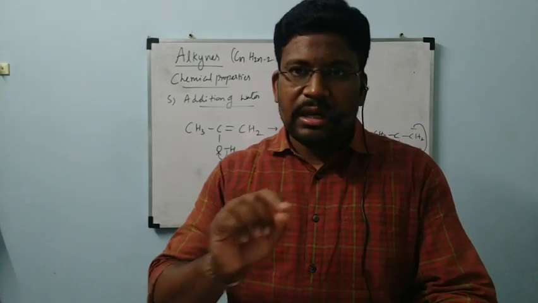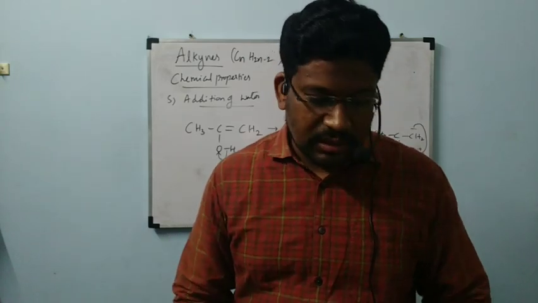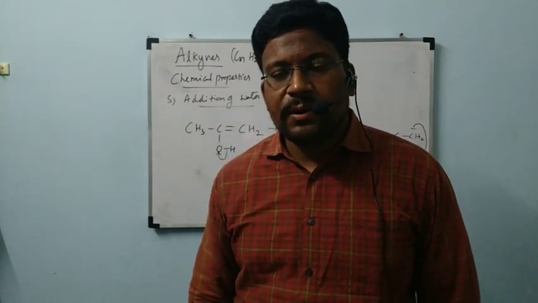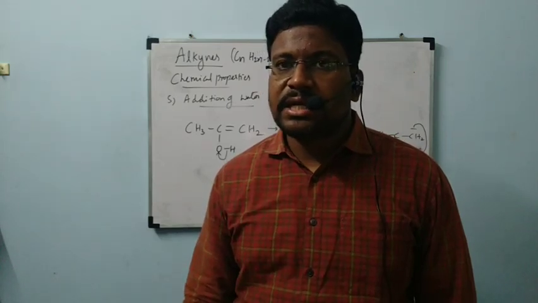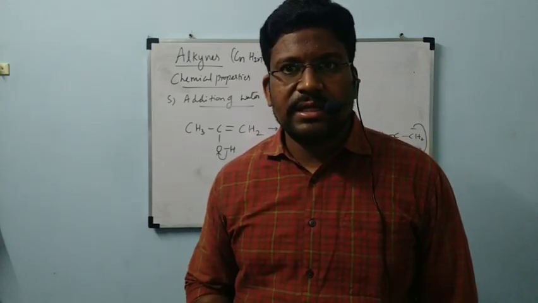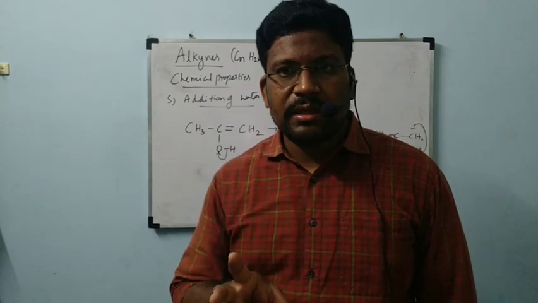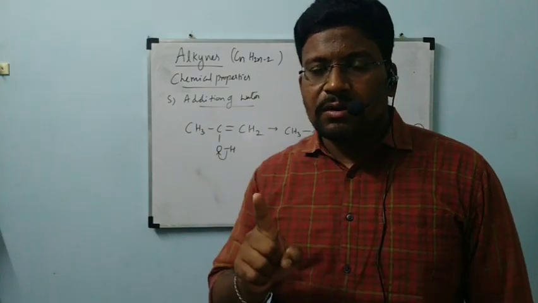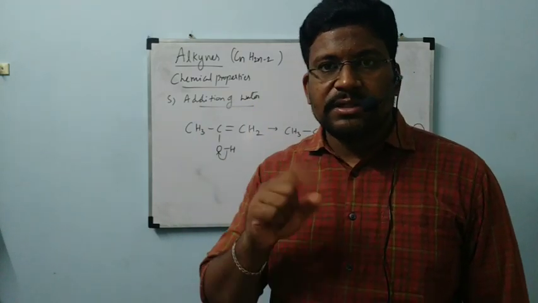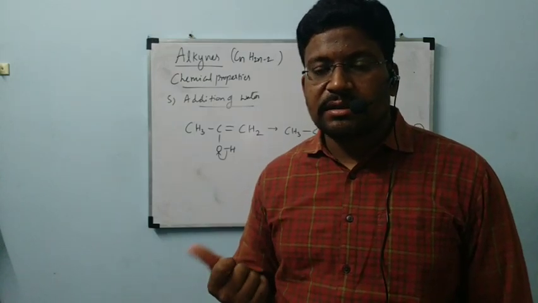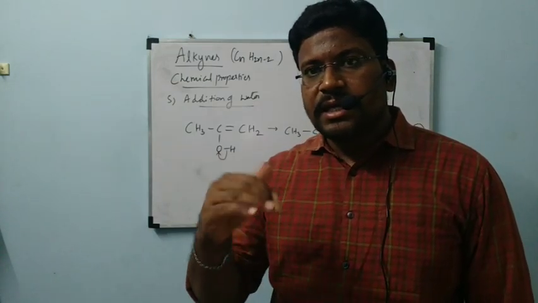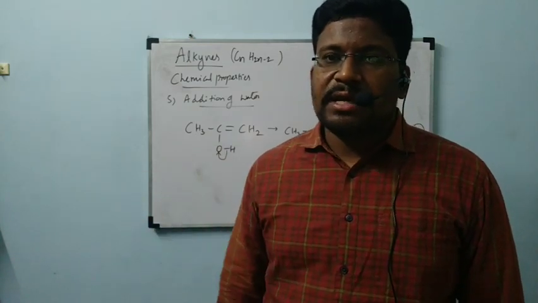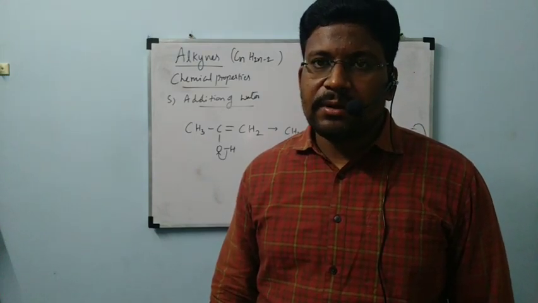Under polymerization, there are two types: linear polymerization and cyclic polymerization. Those two I will complete in the next class, and then I will go to aromatic hydrocarbons. In today's class, we have completed a major part of alkynes. For preparations, there are only two. Under properties, there are 6 in total; I completed 5. One more remains, polymerization, which we studied in alkenes. Under that, both linear and cyclic polymerization are there. I will explain that clearly, and after that I will go to the final part of hydrocarbons, aromatic hydrocarbons.